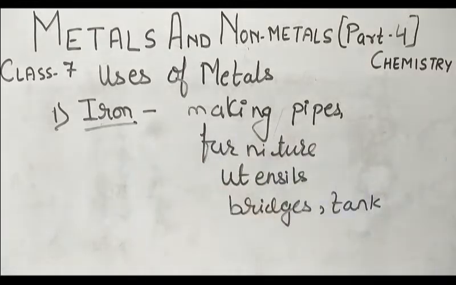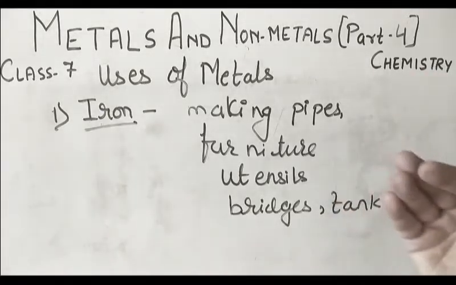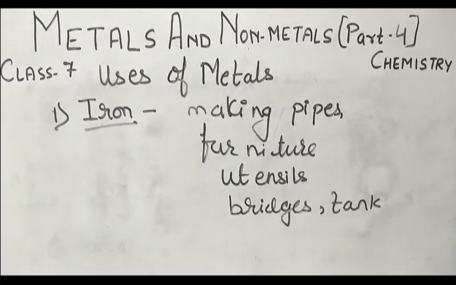That means iron is widely used in many industries, such as making pipes, tanks, furniture, utensils, bridges, buildings, bodies of vehicles and cylinders, most of the things.